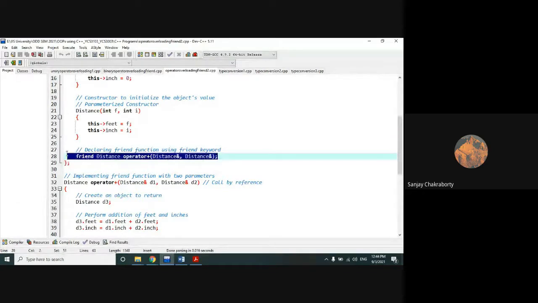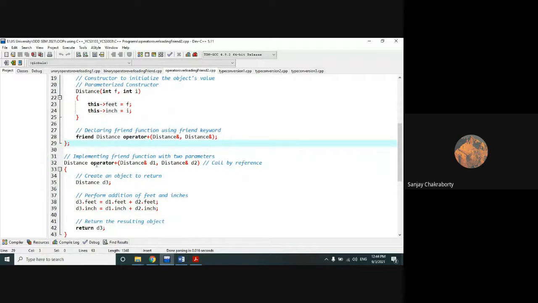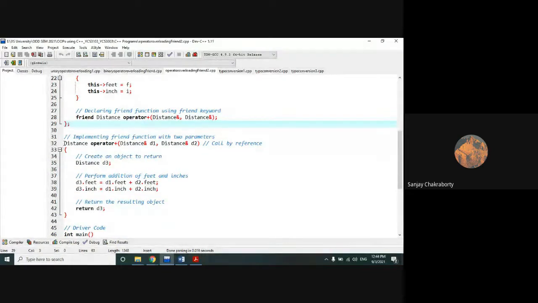Okay, this is very much similar to the previous program of binary operator overloading. Now this is the definition of this friend function. This is also very much similar. In this definition, we have passed two objects d1 and d2 of this distance class as arguments of this friend function, and we will declare one more object of the distance class and do the addition of the feet and inches. So here feet and inches are working like